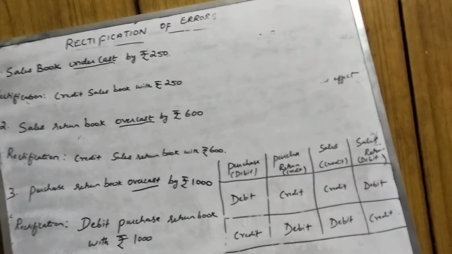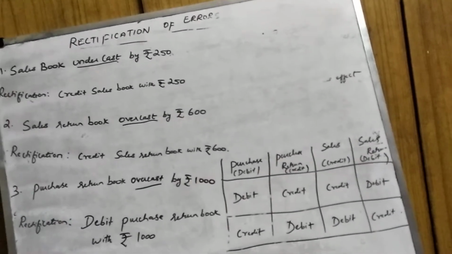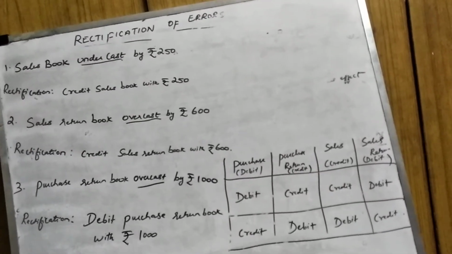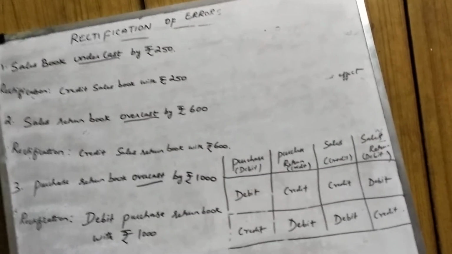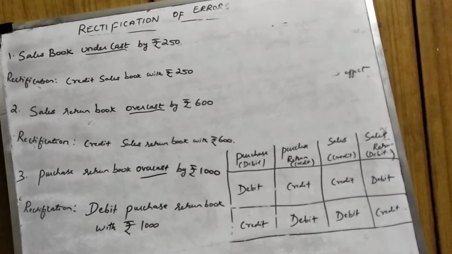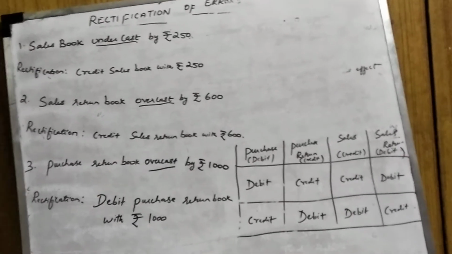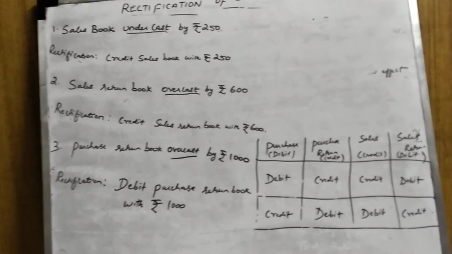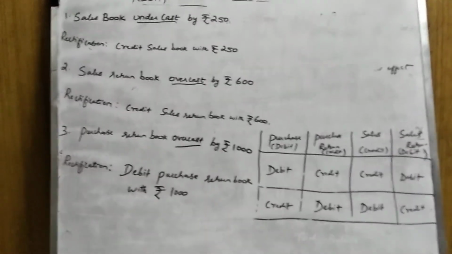In such a case, you have to use that suspense account for rectification if they mention after the preparation of trial balance. Now we are saying before the preparation of trial balance. Are you able to understand this?